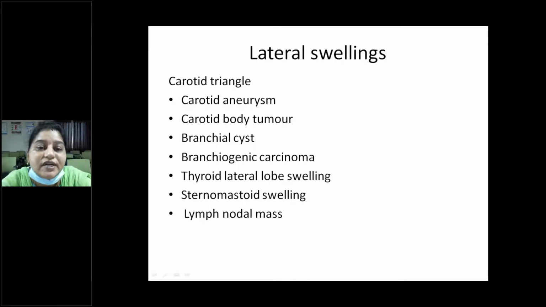Coming to the differential diagnosis of swelling in the carotid triangle. It can be a carotid aneurysm, that is a dilatation of the carotid artery itself, a carotid body tumor, otherwise called potato tumor, a branchial cyst and branchiogenic carcinoma, thyroid lateral lobe swellings, sternomastoid tumor, torticollis, and other lymph nodal masses in that region.